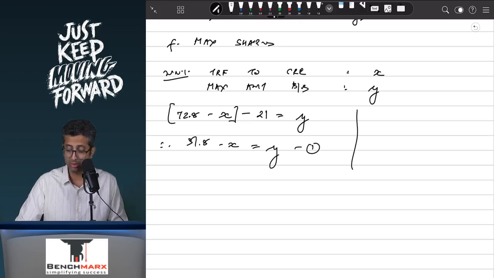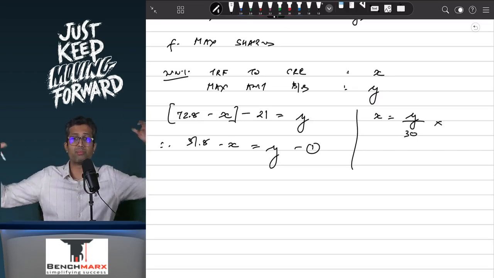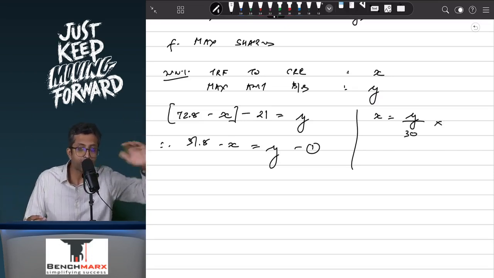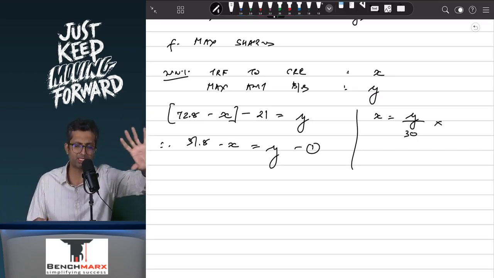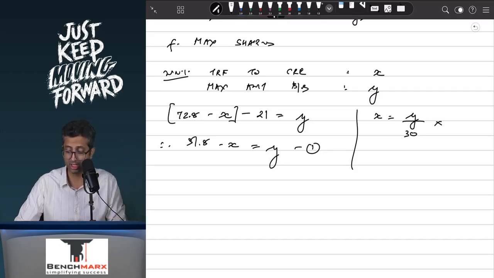The other equation is that the amount that is transferred to CRR, that is X, will be nothing but the face value of the bought back shares. The buyback price is 30 rupees, so the maximum amount that you can buy back is Y rupees. The number of shares bought back will be the maximum amount divided by the buyback price, that is Y by 30, but the transfer to CRR is into 10, that is the face value. And hence this is 30X equal to 10Y, or loosely 3X is equal to Y.